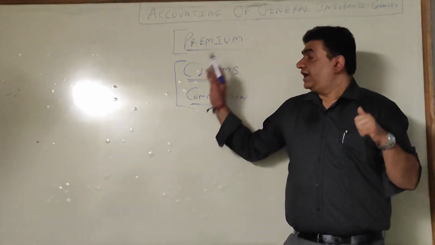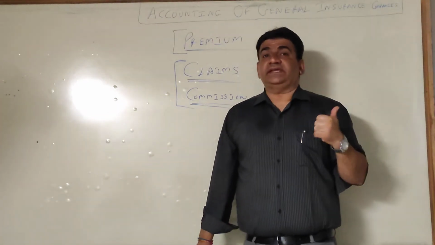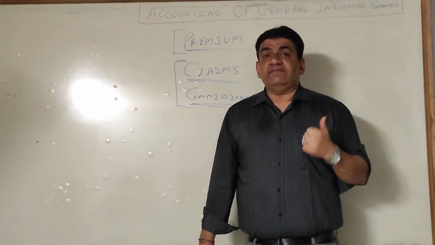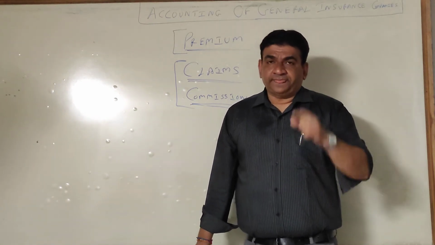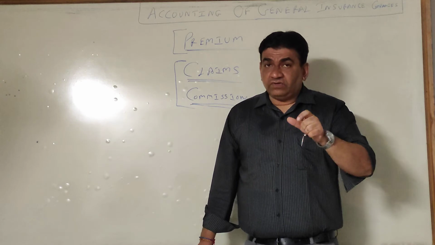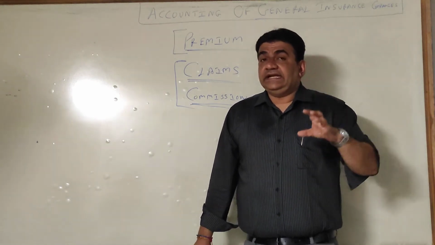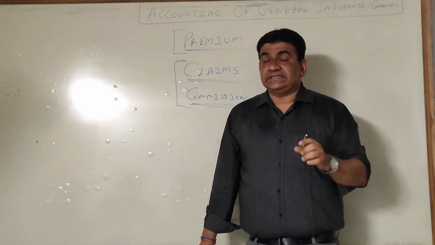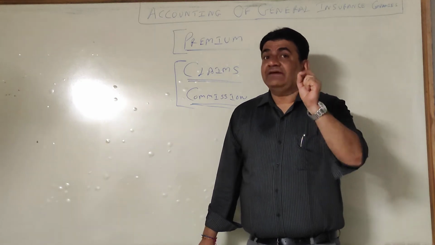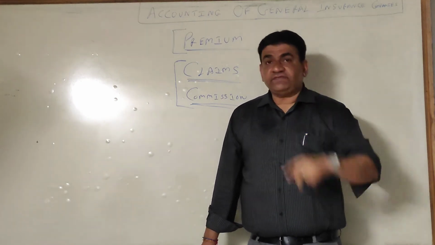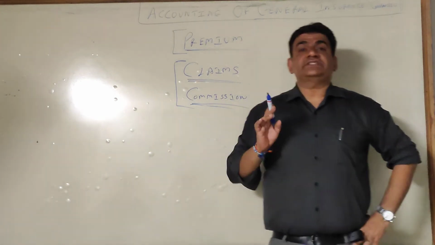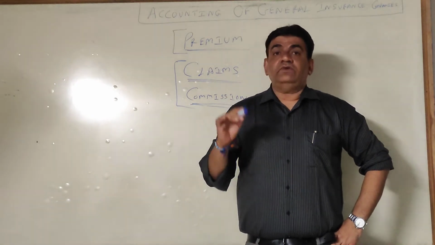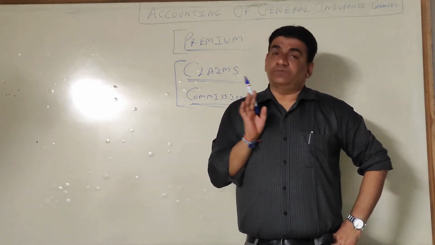First, every insurance company, general insurance company, will make a revenue account. Revenue account means that account which shows the details of income and expenses only for that particular business. Say for example, there's an insurance company into fire insurance and marine insurance both.